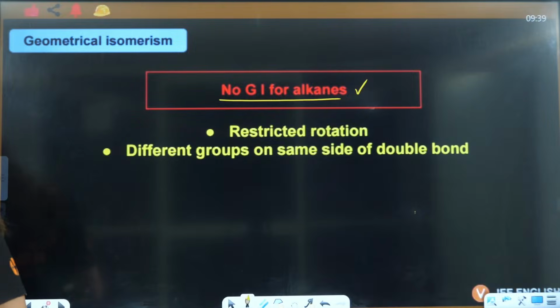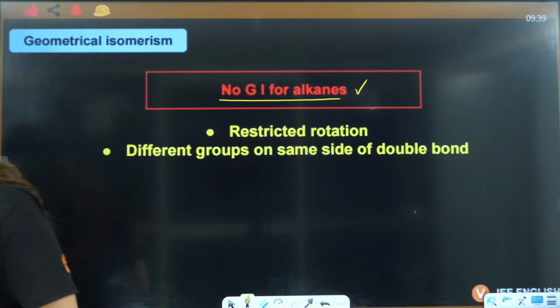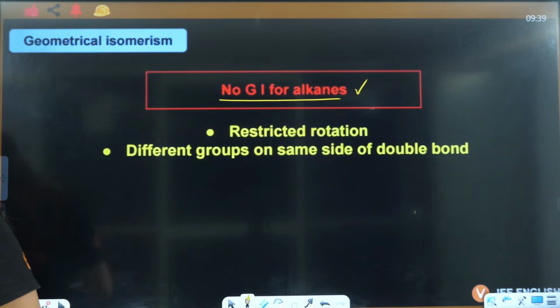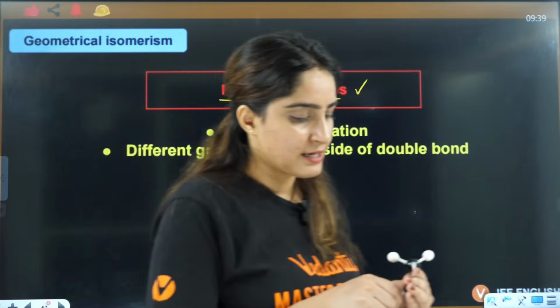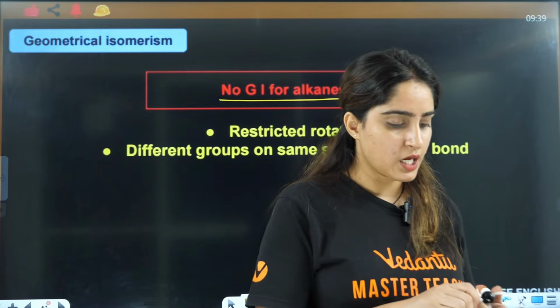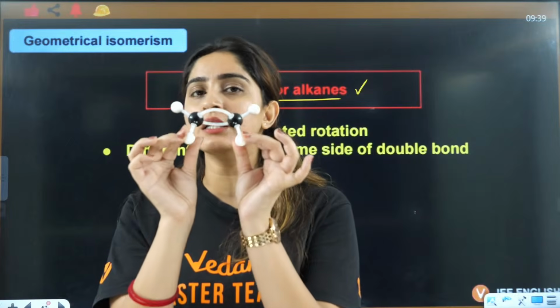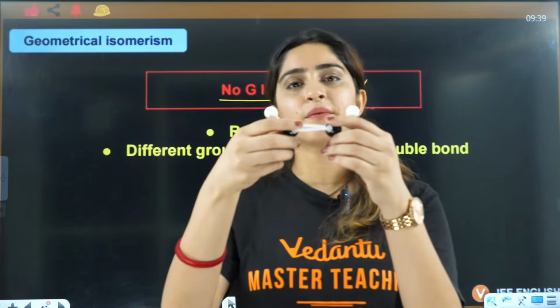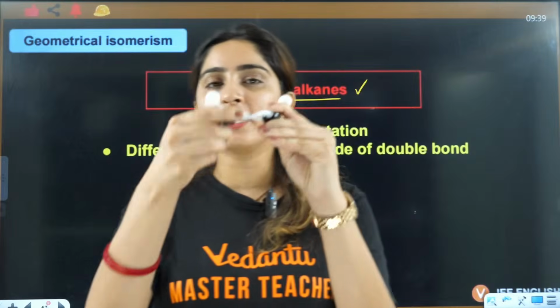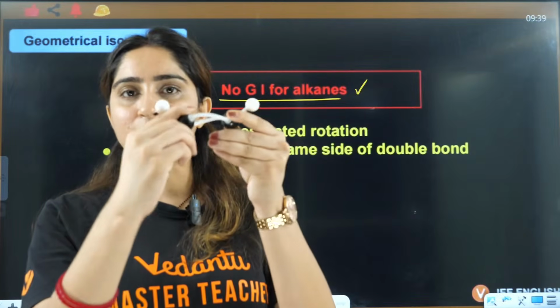I'll explain this with 3D only, so that you can actually understand what is happening here. If I take more time, that means I'm going to show you something so that you remember it for longer. Now this is an alkene in which we are going to see the rotation. First thing I am saying is that geometrical isomerism is shown when restricted rotation is there.